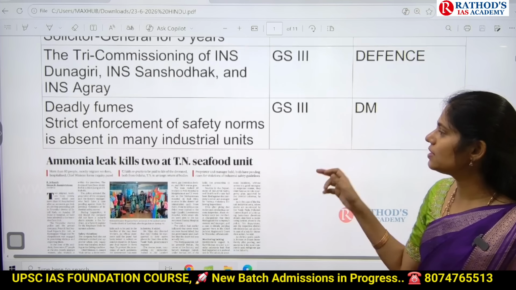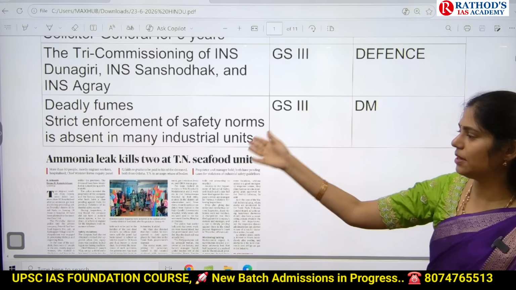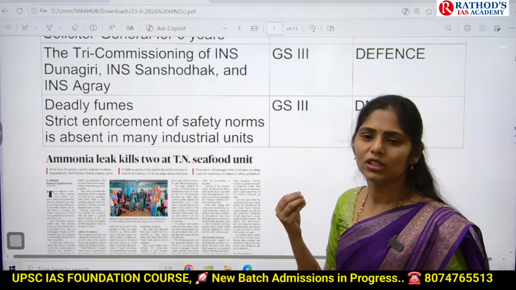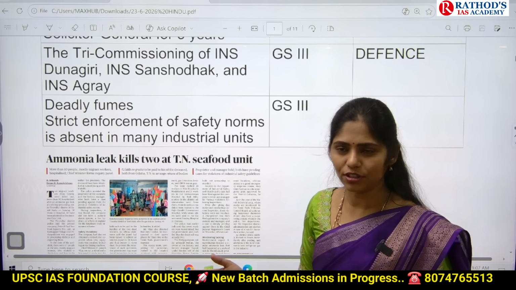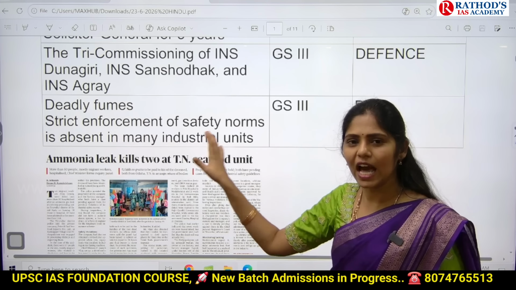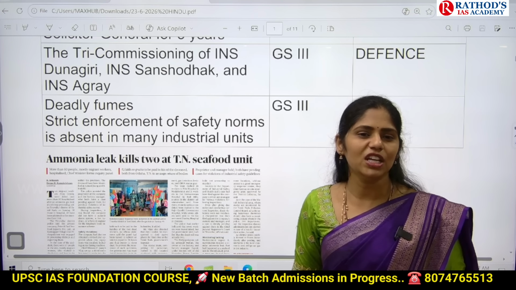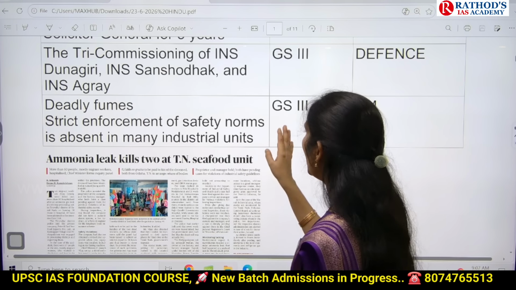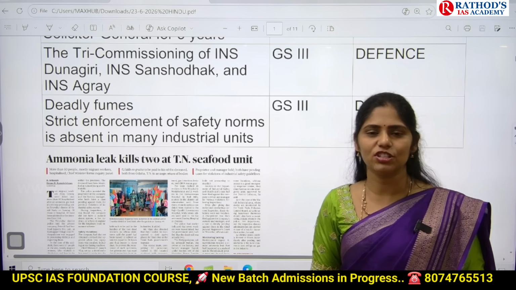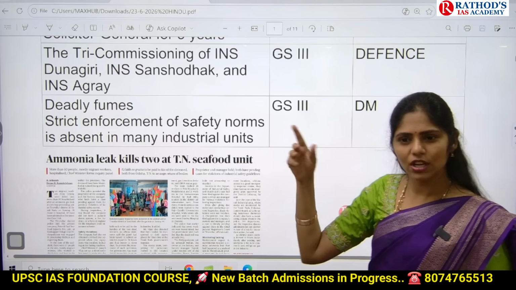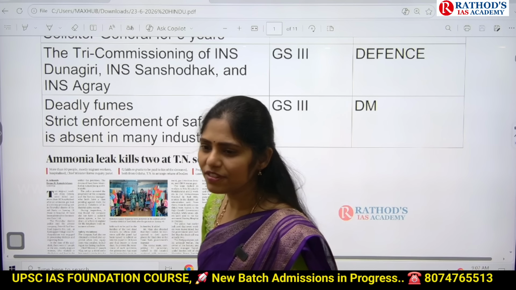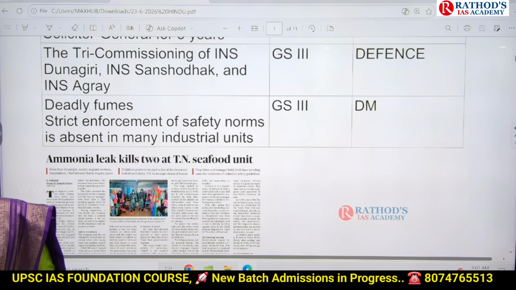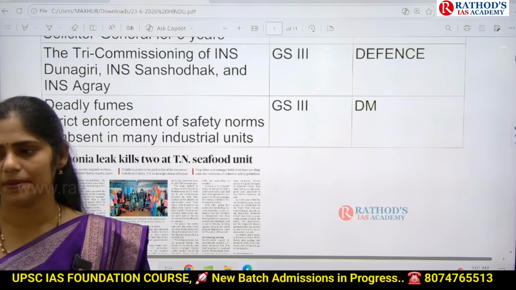And the next topic is deadly fumes. The same thing I said: there was a leak of ammonia gas that led to loss of life of 2 people in the seafood unit. So this article is saying that in our industrial sector, the major problem is that there is no proper enforcement of laws, and there are no proper safety norms. Because of this reason, frequently we can see this kind of disasters in industries. And this topic is again important from disaster management, GS paper 3.